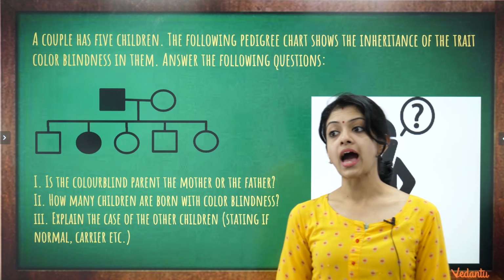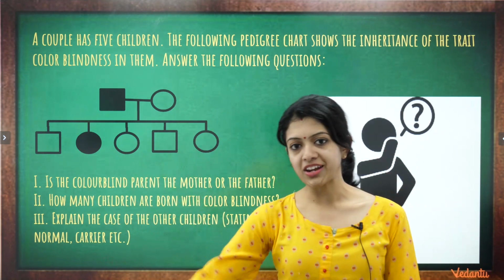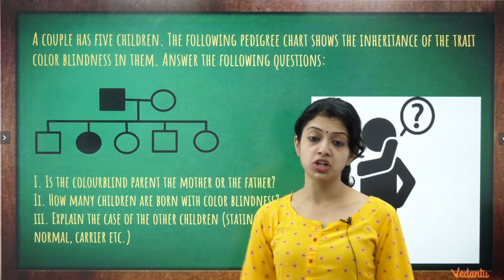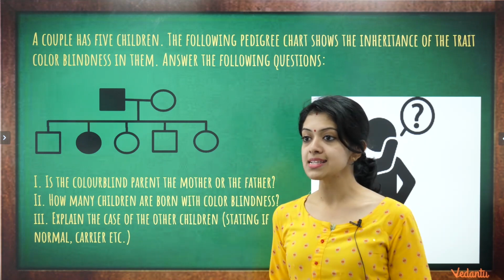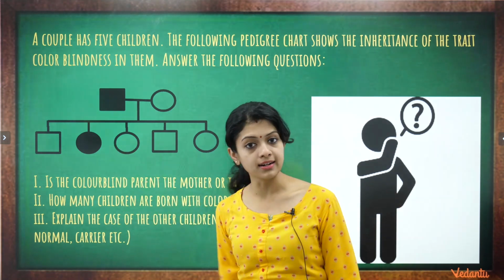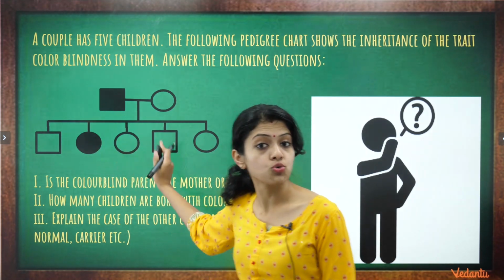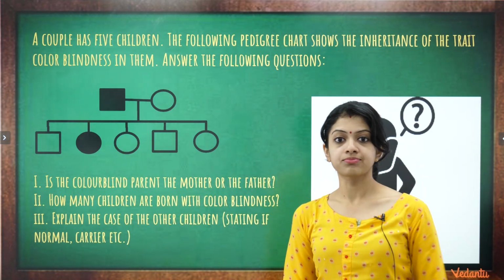How many children are born with color blindness? From the pedigree chart, it's very evident that only 1 out of the 5 children has been born with color blindness, and that is a girl. So this couple has 3 daughters and 2 sons, of which 1 is color blind.